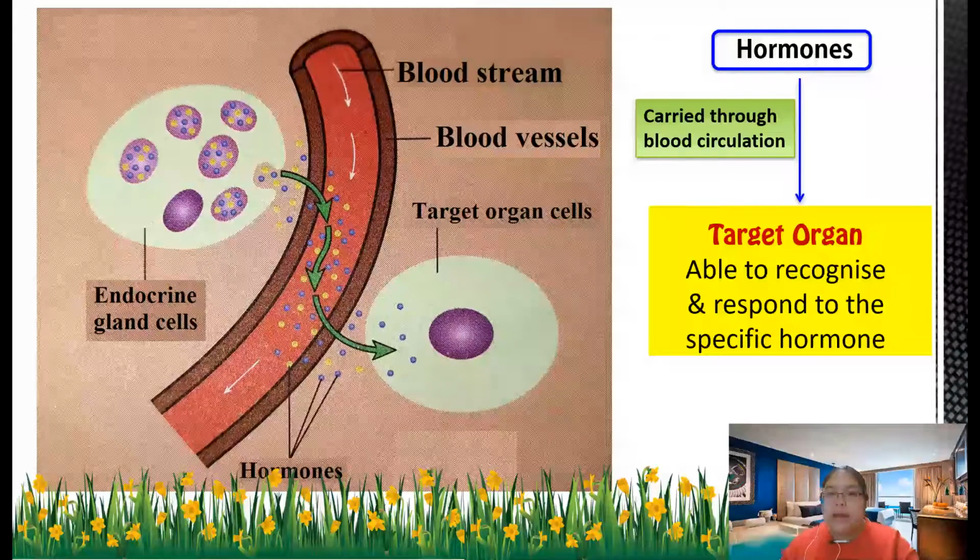So from here, it explains that hormones are carried through the blood circulation. After that, the target cells are able to recognize and respond to the specific hormone. So when the hormone comes, they will know which hormone is suitable for them. Then they will receive it.